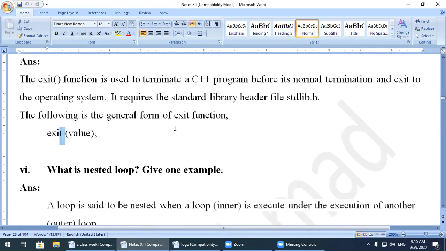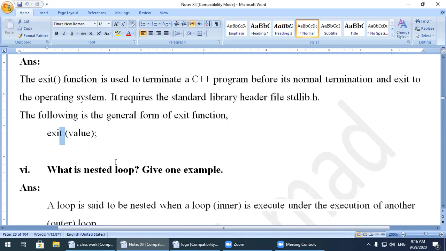Next, question number 6. What is a nested loop? Give one example. Before the nested loop, we have already done this question in the looping structure in the long question whenever we discussed the loop.